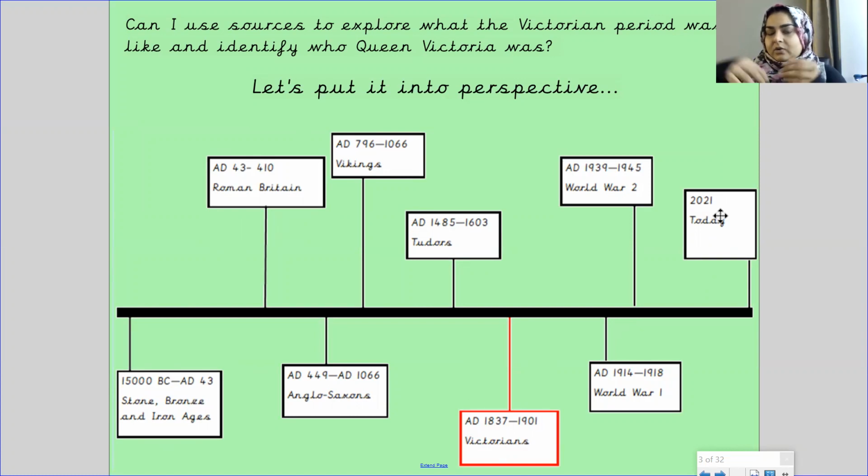A timeline carries on always and never stops. So this timeline will carry on. We may be here, but in the future, there will be a timeline where we're seen as history over here, but their present time is on the other end of the timeline.